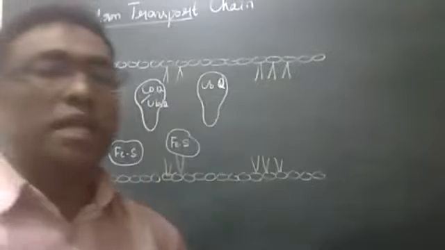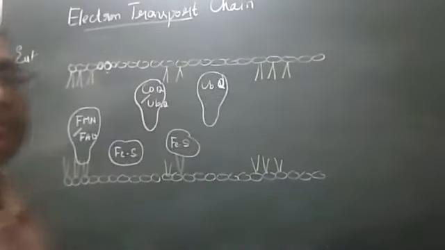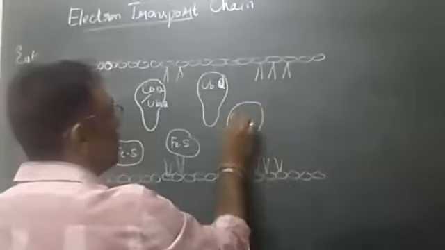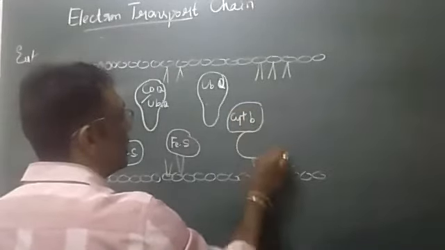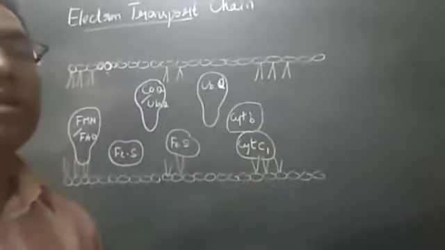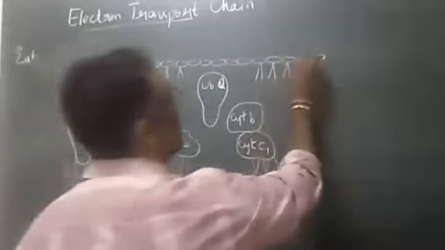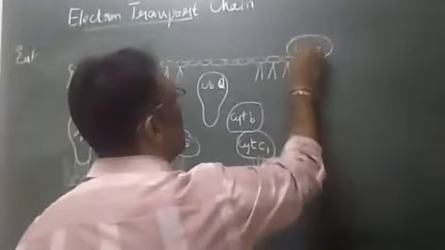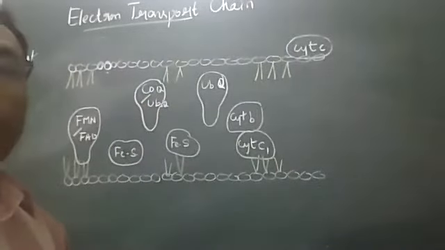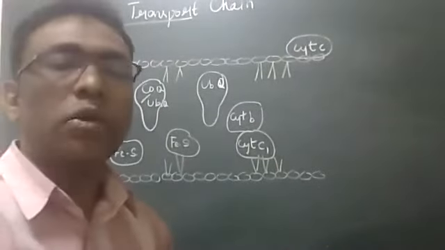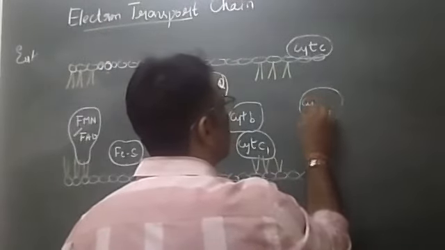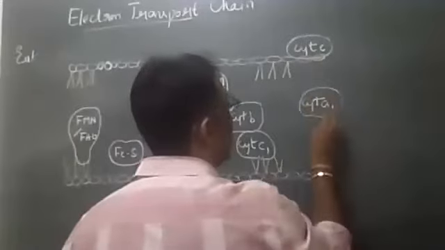Then comes cytochrome B, cytochrome C1. Followed by this is cytochrome C. Here it will be above the phospholipid. Cytochrome C. Followed by this is cytochrome A1 and cytochrome A3.